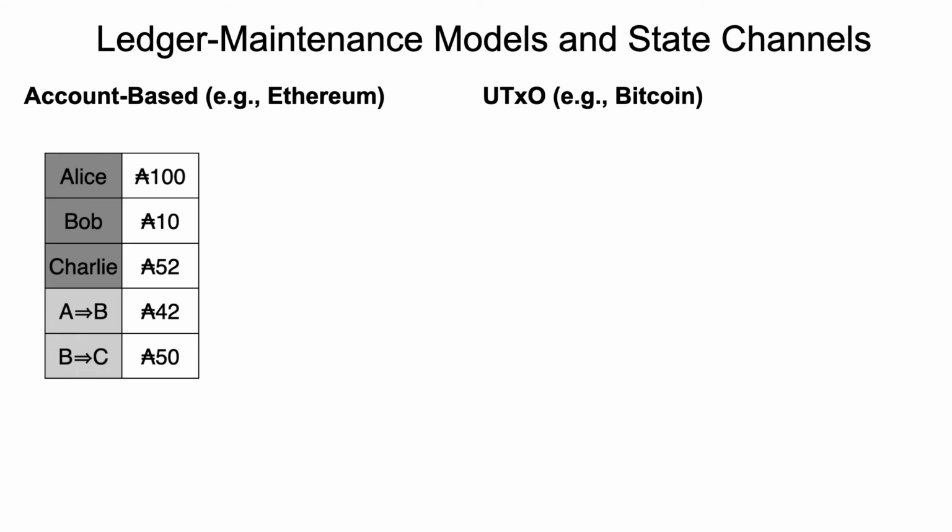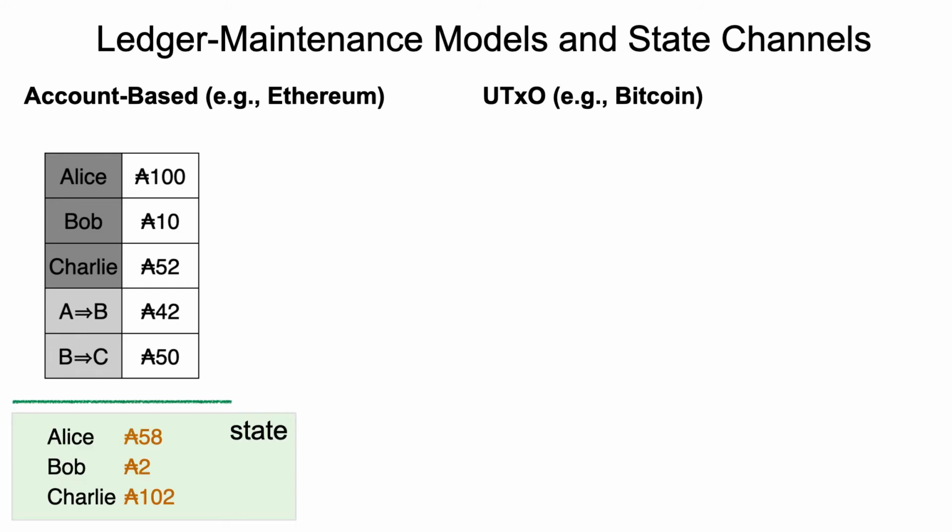In the account-based model, we basically have a set of accounts, like for Alice, Bob, and Charlie, and then we can process transactions like transferring funds from Alice to Bob, and then from Bob to Charlie, etc. And then after having processed these transactions, we just arrive in a new global account state, which accounts for the new balances.